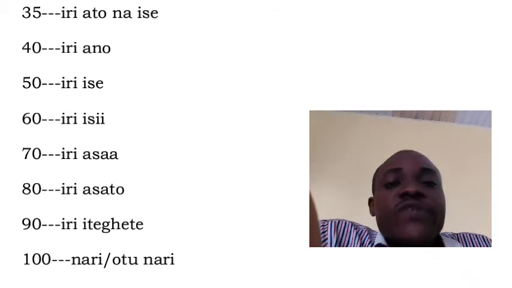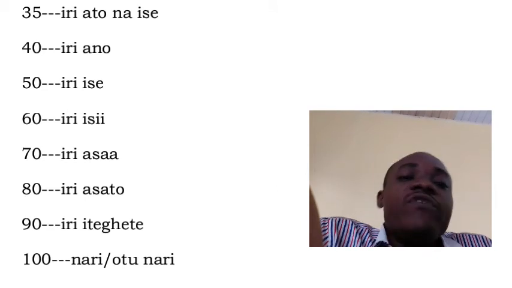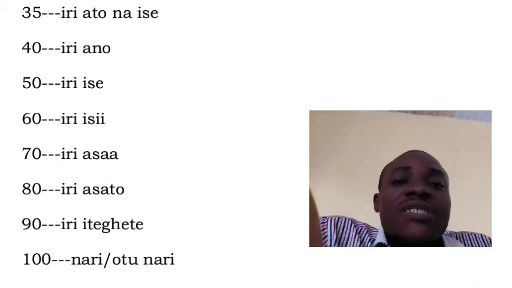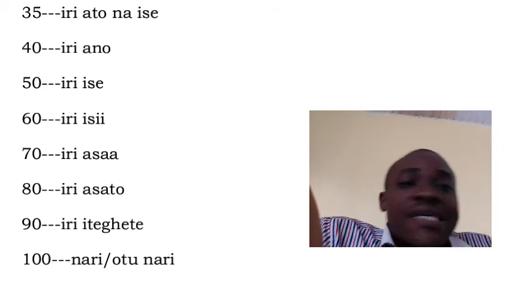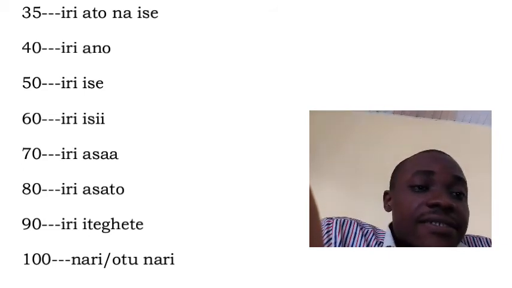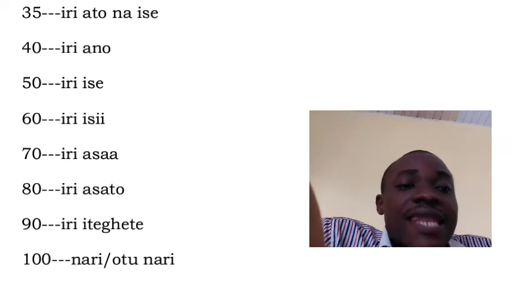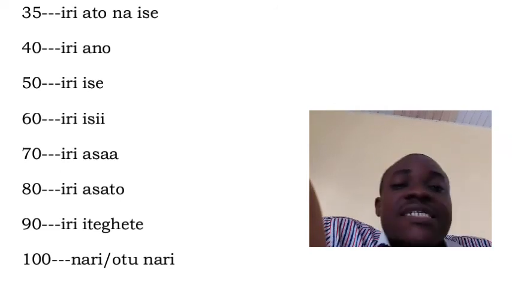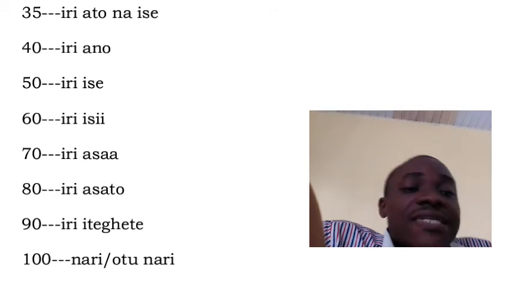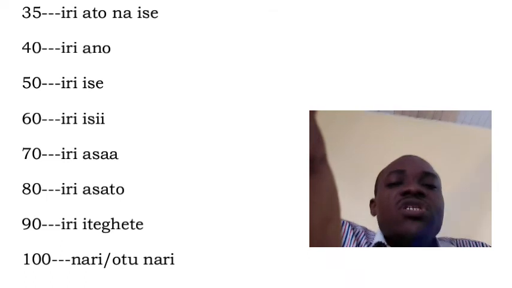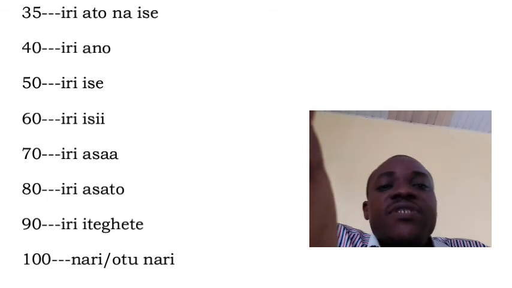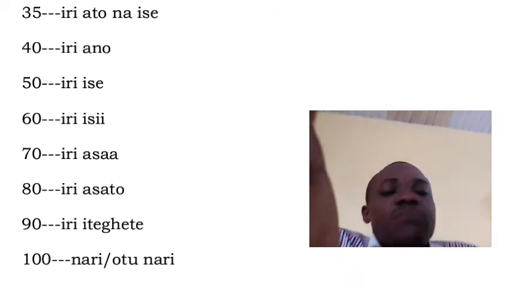From 51 to 59, you can call it iri ise na otu, iri ise na abụọ, iri ise na atọ, iri ise na anọ, iri ise na ise, iri ise na isii, iri ise na asaa, iri ise na asatọ. But if it is only like 40, 50, 60, just iri ise, simple.